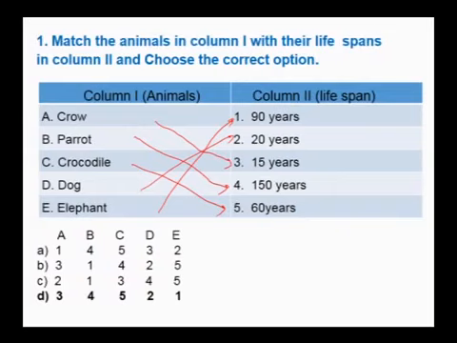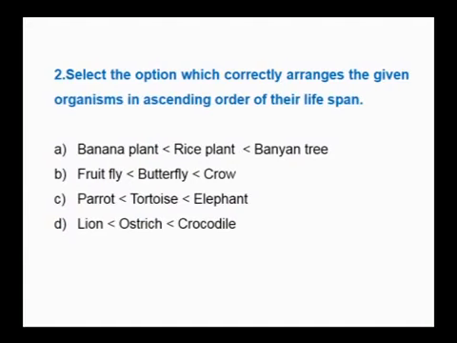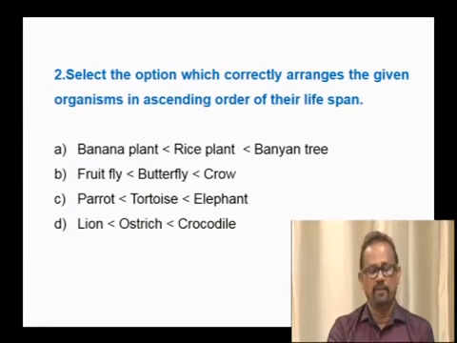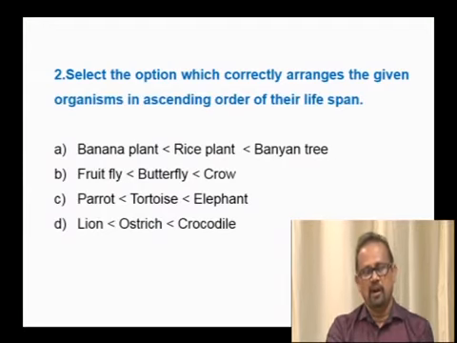This question can also be asked in the other way. So let us look into the second question. Select the option which correctly arranges the given organisms in ascending order of their lifespan. See, here I have given different plants as well as insects and also animals, and all these are there in your NCERT book, so you need to know the lifespan of these organisms, then this question can be easily answered.